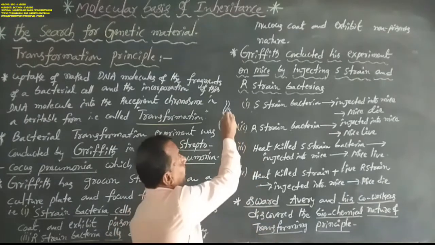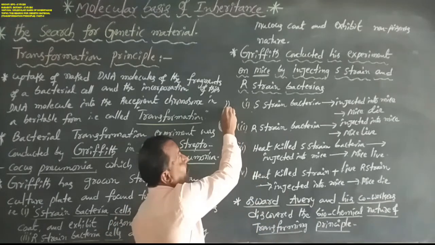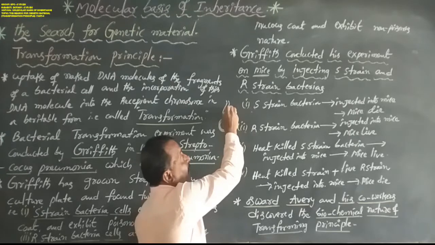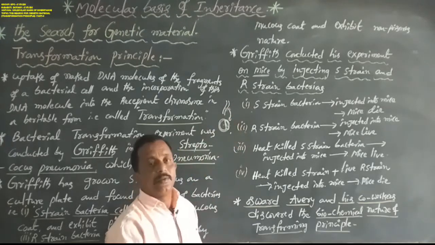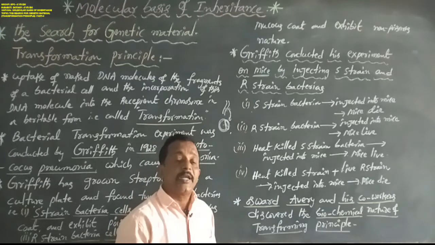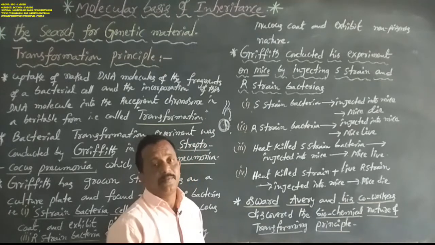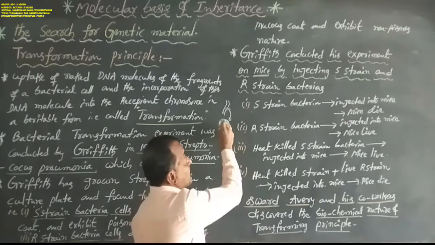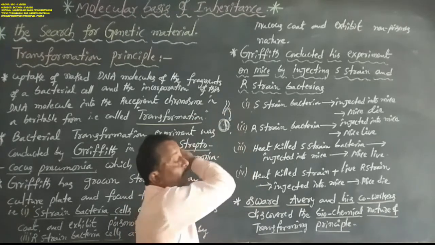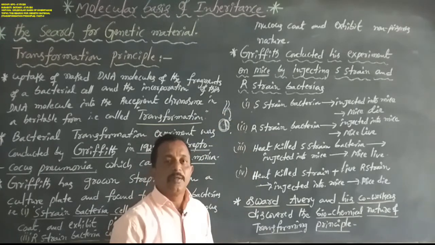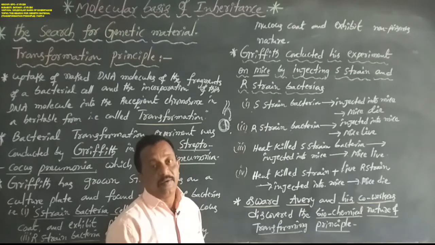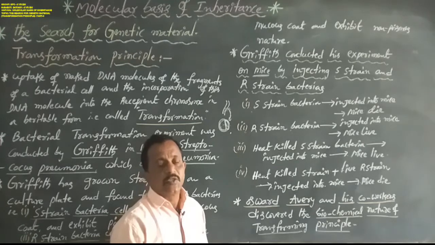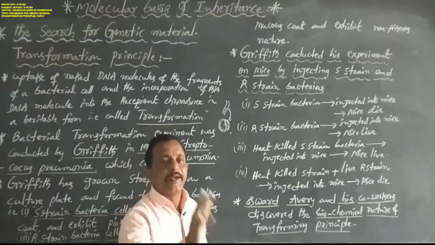The heat-killed S-strain bacteria's DNA is transferred to the live R-strain bacteria, so the live R-strain bacteria's DNA is changed into virulent S-strain bacteria. Hence the mice develop pneumonia disease and suddenly die.